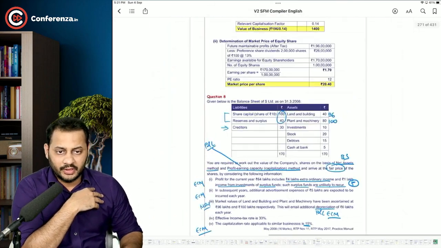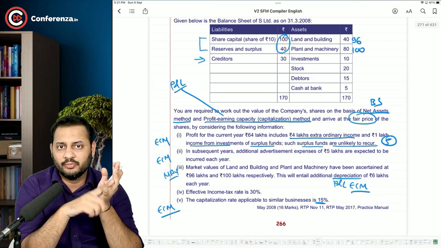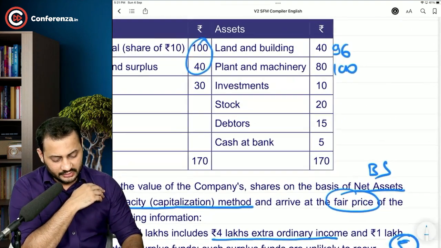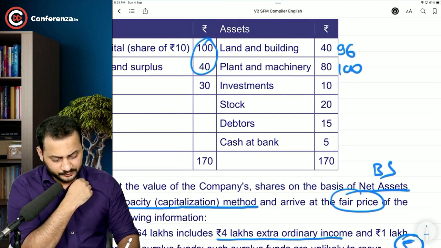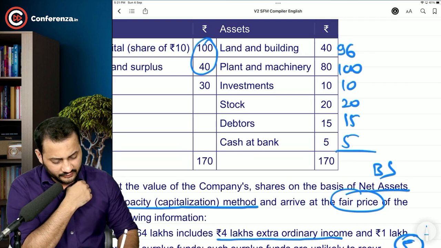So now how to calculate? It's very simple. Net asset value means total assets minus total liabilities. So do the total of these: land and building, plant and machinery. See, this is 10, 20, 15. Rest of the figures will be the same.